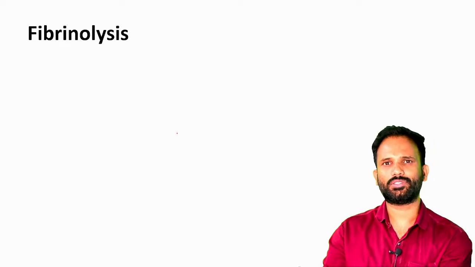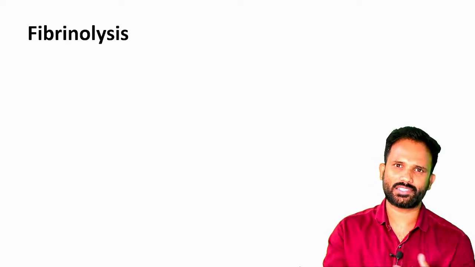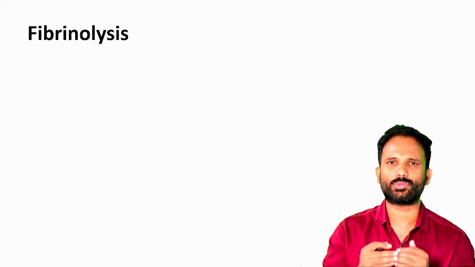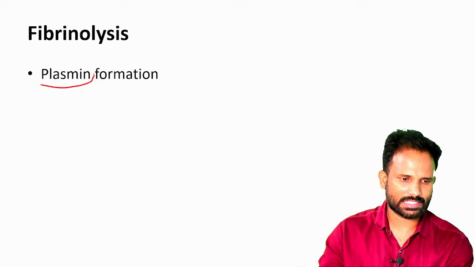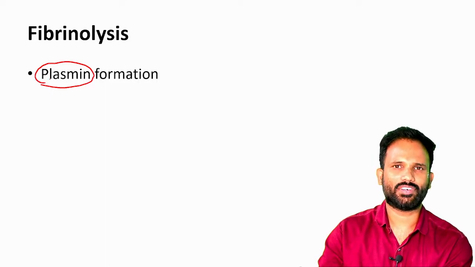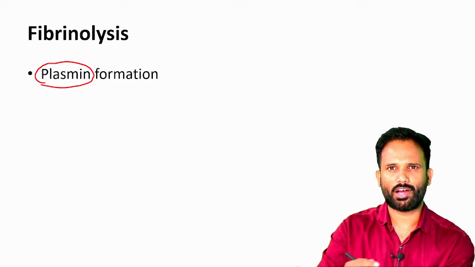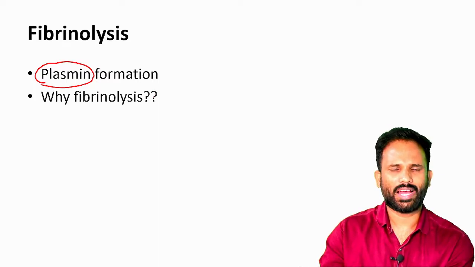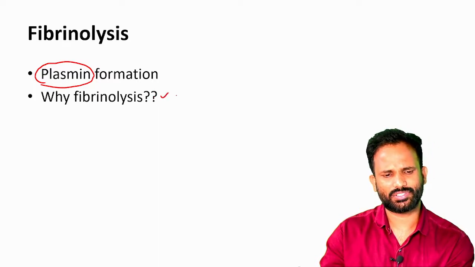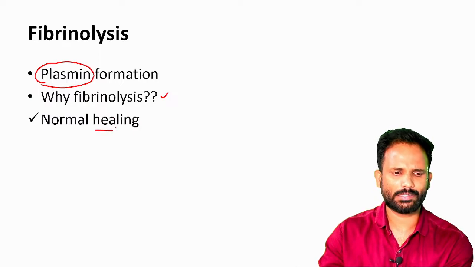And coming to the clot is formed and the vessel is healed. Now the clot has to be lysed. So for the lysis, we require plasmin, and the plasmin will be formed from plasminogen. We'll see the steps in the next. And why does fibrinolysis occur? As we said, it is a normal healing process.